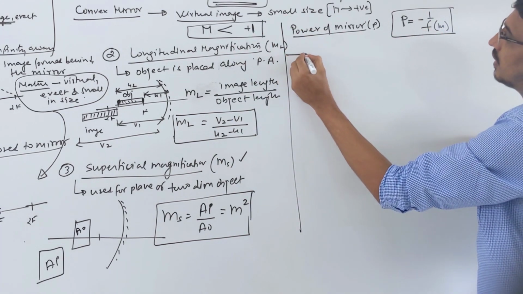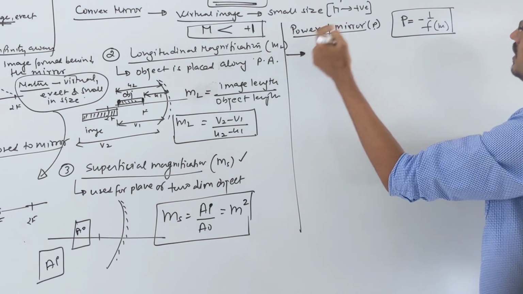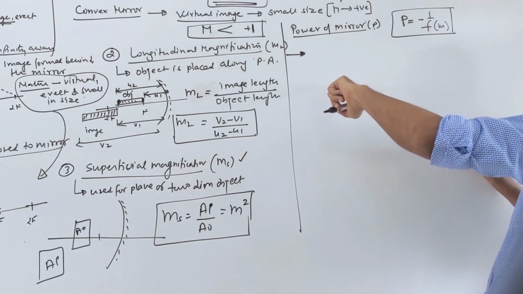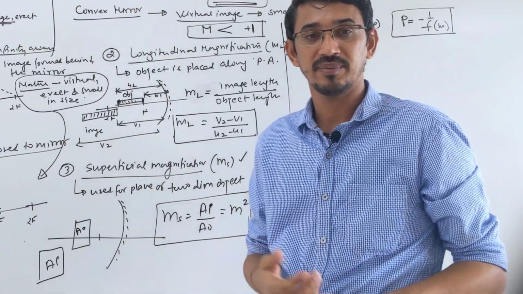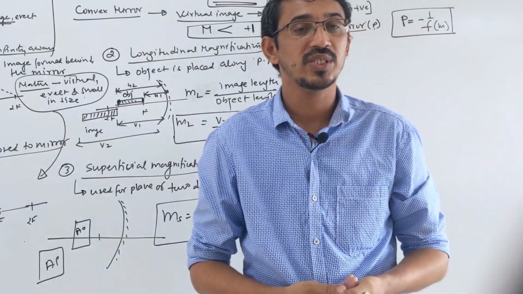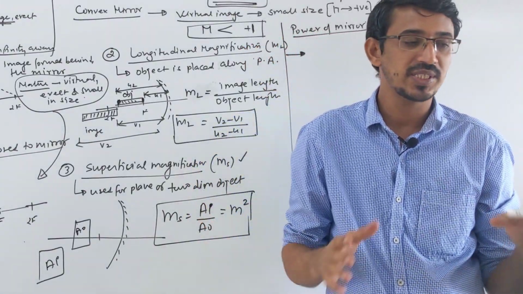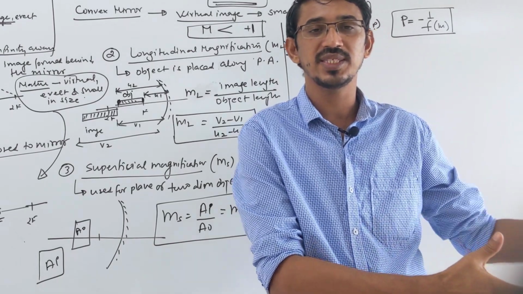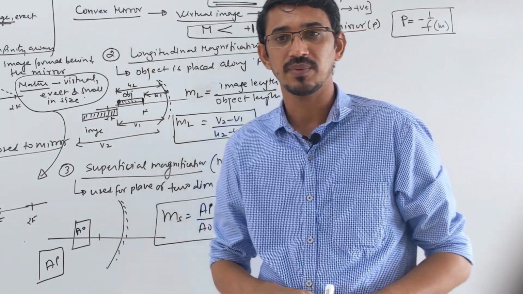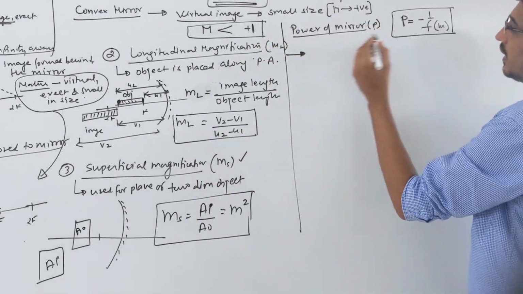Then I'm saying that generally this question is asked for lenses, but they can ask here also. They said a mirror is placed in some medium, then what is the new focal length and what is the new power? This will not change. It changes only for lenses. Lenses work on the refraction principle. So I'm writing here, please write carefully.